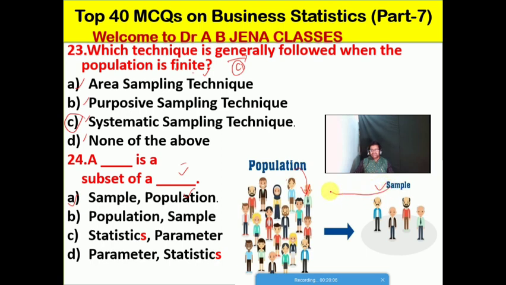So a sample is a subset of a population. You will not require all the population, you will need the limited sample. Now you are clear by going through this image. So a sample is a subset of a population, and A is the right option for this MCQ.